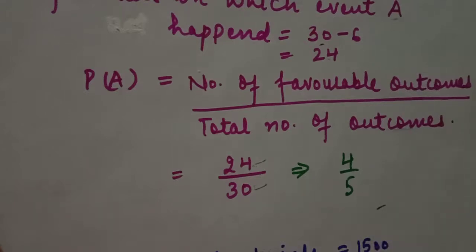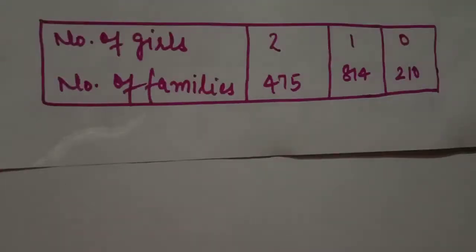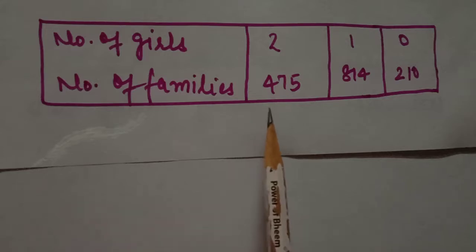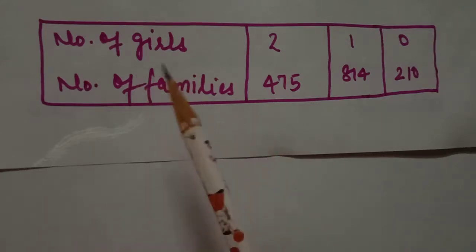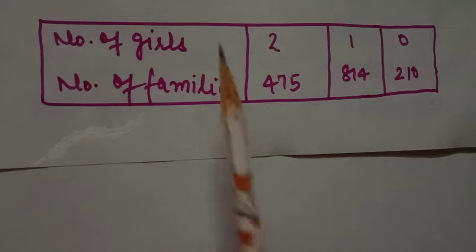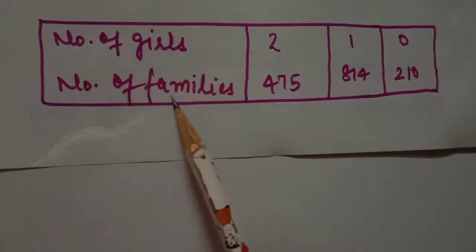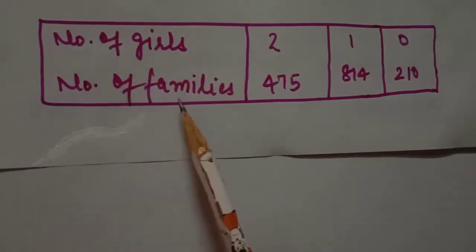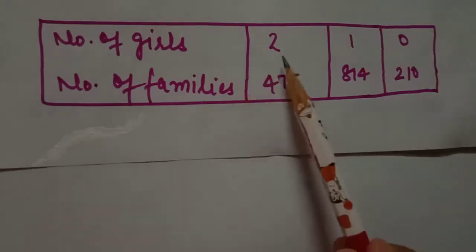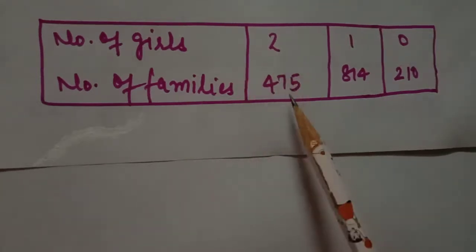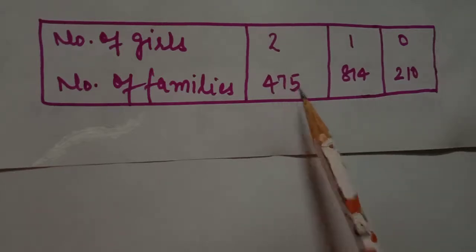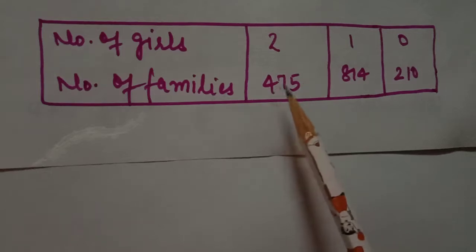Question number second is, 1500 families with 2 children were selected randomly and the following data were recorded. In those families, there are numbers of families and numbers of girls, because we selected only those families which have 2 children. If both children are girls, then the number of families is 475.